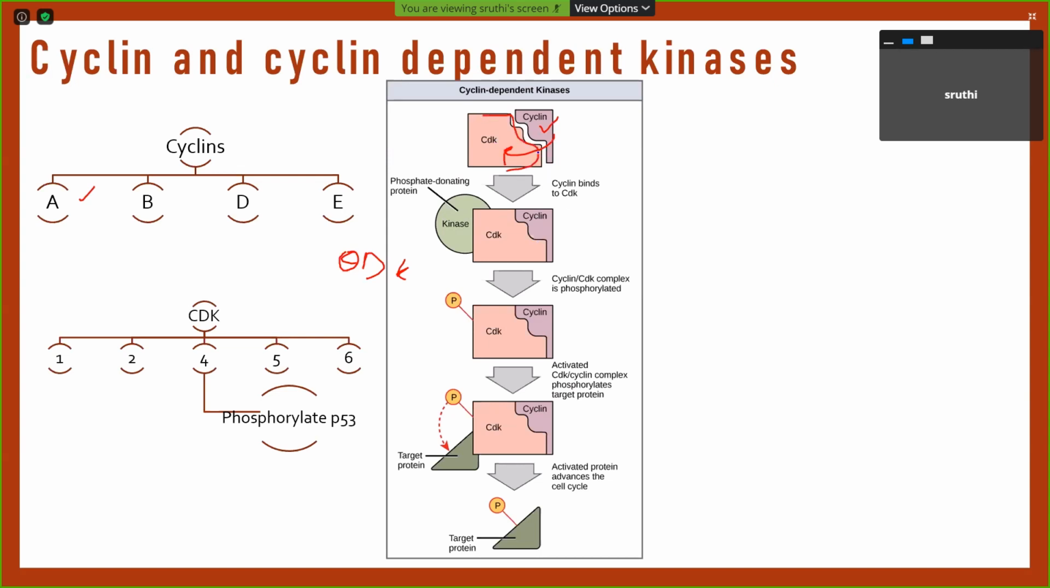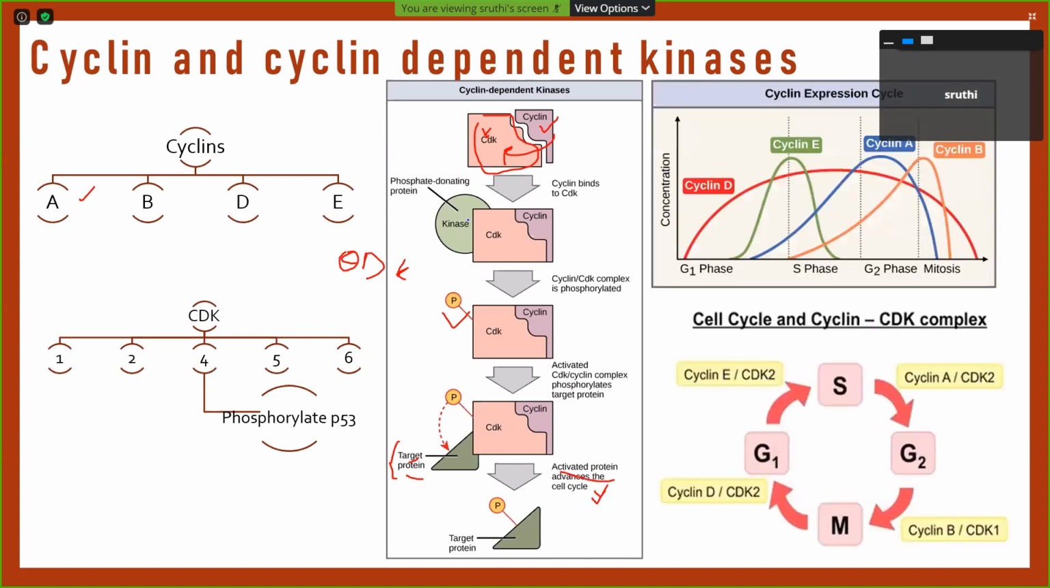So normally this cyclin dependent kinase alone is inactive. Only when cyclin binds, it's going to become active. For the binding, we need phosphate, and after this becomes active, it can phosphorylate the target protein, or it can dephosphorylate the target protein. It depends, and the activated protein advances the cell cycle. That's why it's a positive regulator.